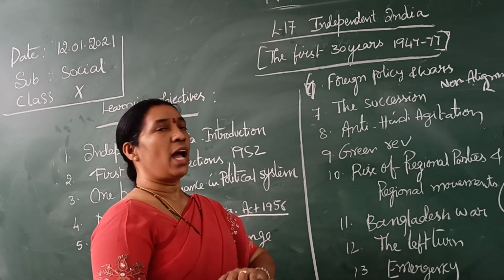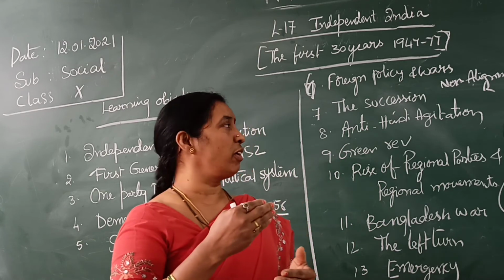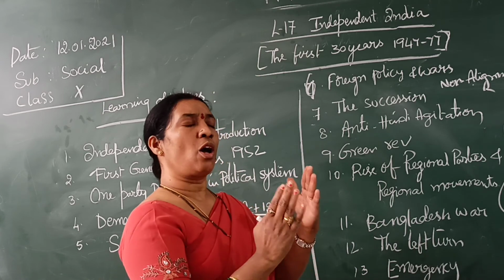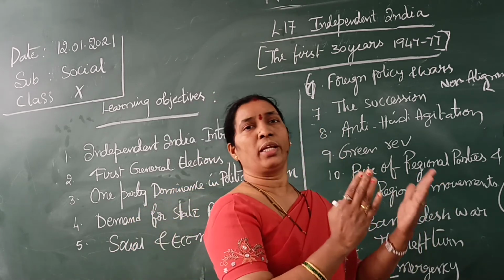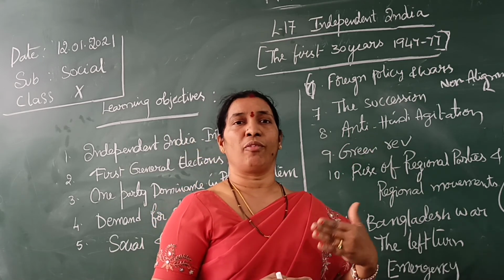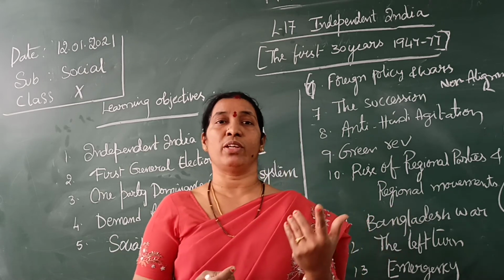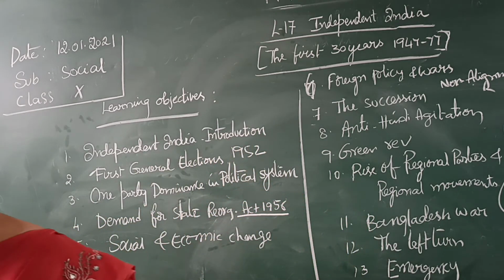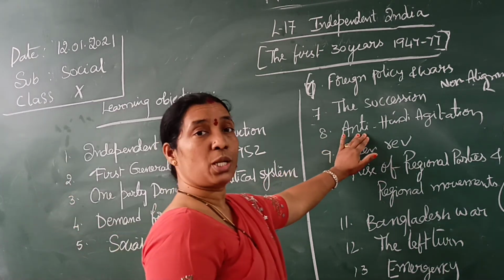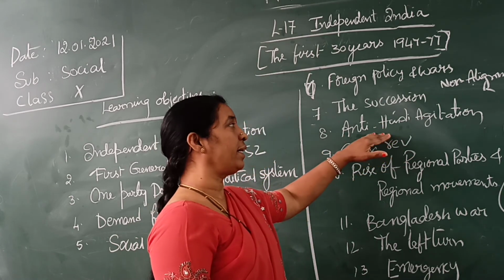In this anti-Hindi agitation, the Hindi language was dominating more, and it was given a lot of priority in the parliament and even in other states, because almost 9 states speak Hindi. So it was dominating, and the remaining people felt bad about their language. Everybody thought that language is important for everyone, isn't it? Then Hindi became the official language, the Rashtra Bhasha. At such a time a lot of protest happened. That is the anti-Hindi agitation.